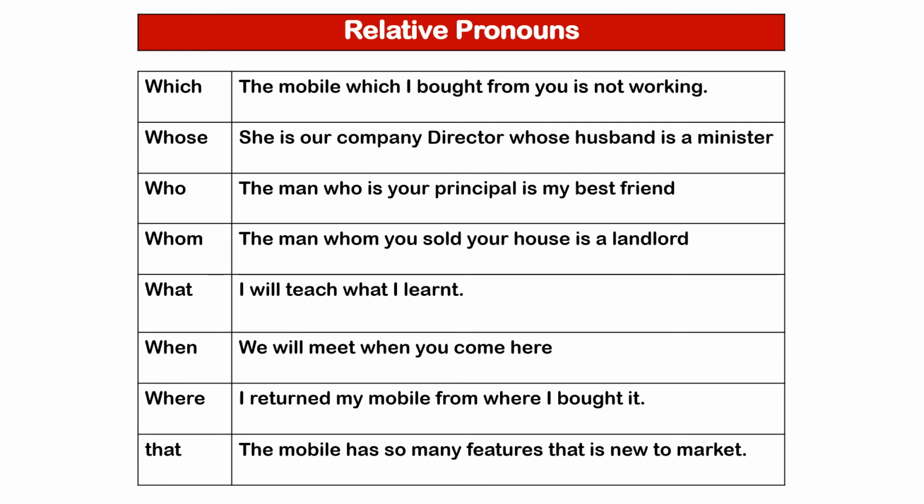Next, where. I returned my mobile to where I bought it. Where is used for place. Next, that. That is used for things or people. Example, the mobile has so many features that are new to the market.